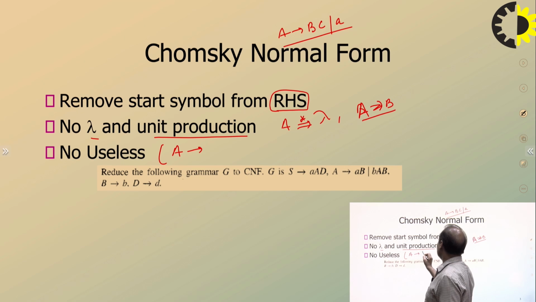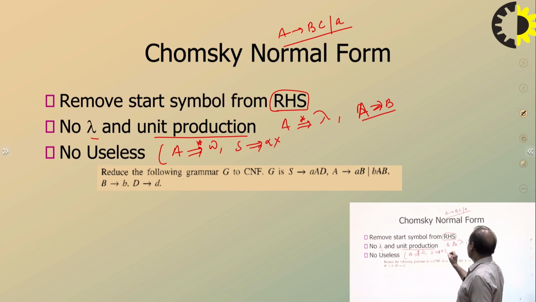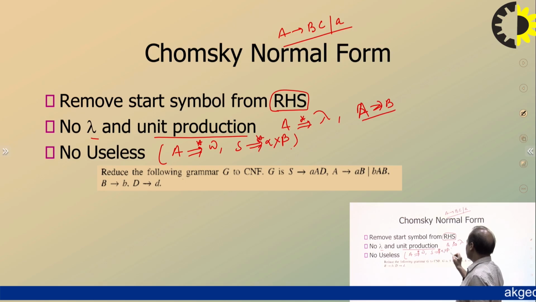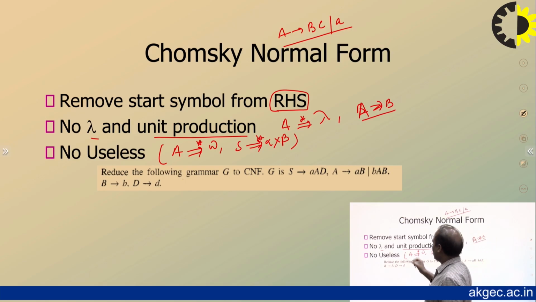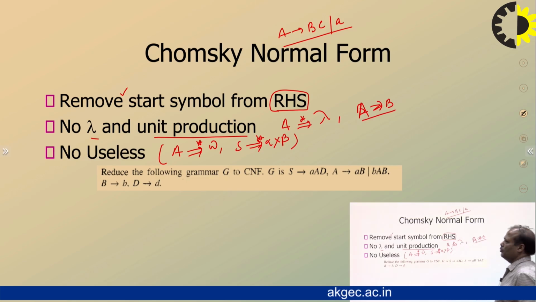All the variables should derive a terminal string, this is the active variable, and all variables are reachable from the starting symbol. That is the non-reachable concept, right? So if a grammar has no starting symbol in the right hand side, no lambda, no unit, and no useless productions, such a grammar can be converted into CNF, Chomsky normal form.